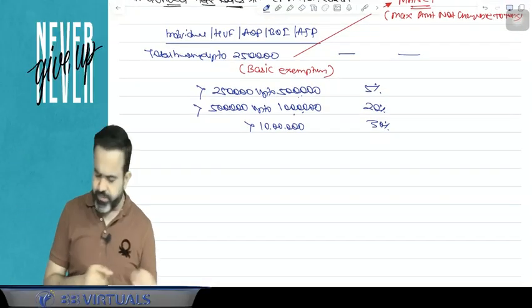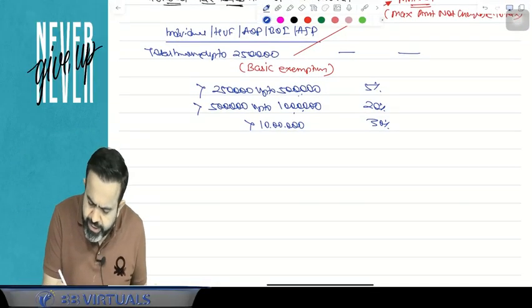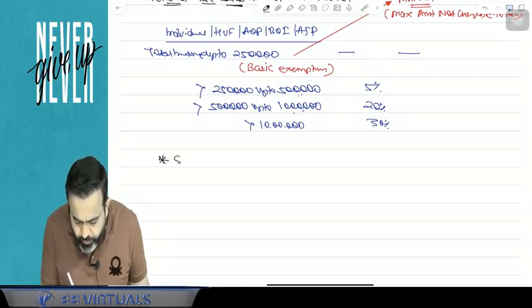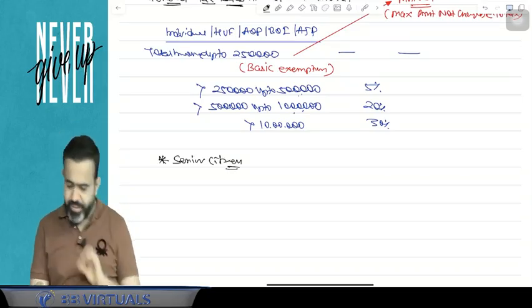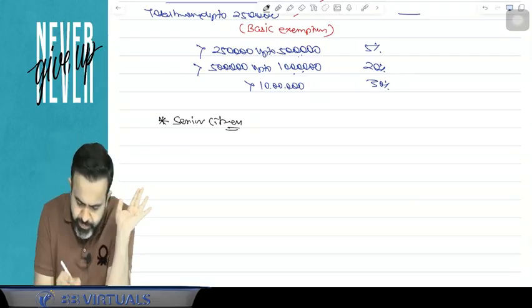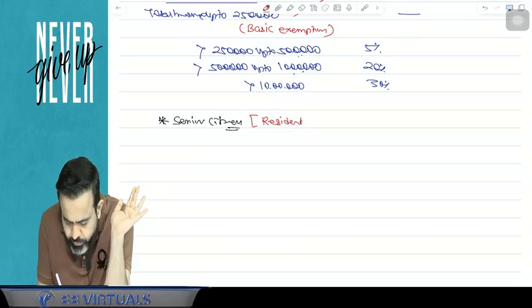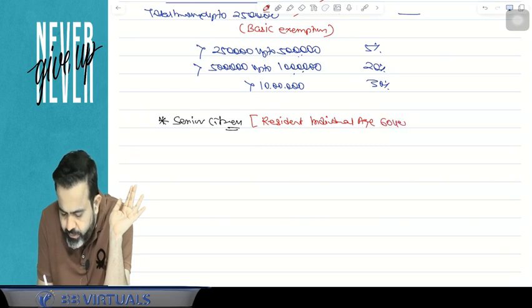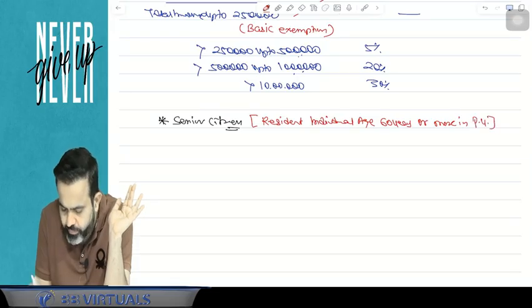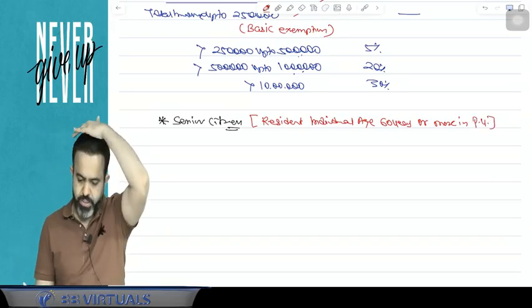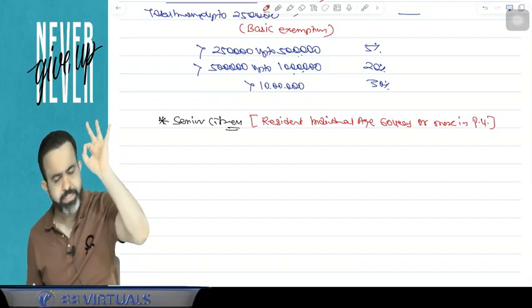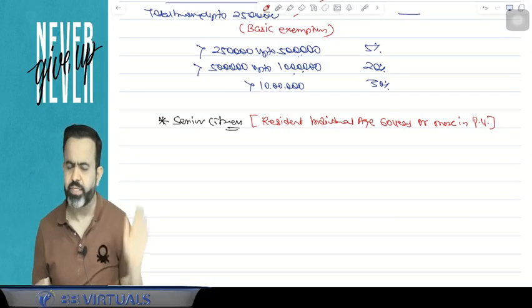Now guys, lawmaker says that suppose any individual is a senior citizen. Now the question is, what do you mean by senior citizen? So try to understand, senior citizen means resident individual, age 60 years or more in previous year. So senior citizen means resident individual age 60 years or more in previous year, that is called senior citizen.